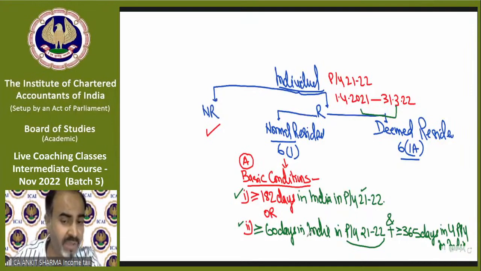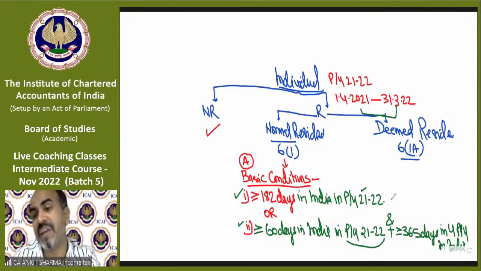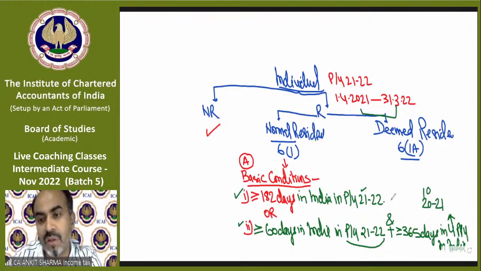First, in the previous year, you must have been in India for 60 days or more, and in the 4 preceding previous years, you must have been in India for at least 365 days or more. The 4 preceding previous years means except the previous year. That means 20-21, 19-20, 18-19, and 17-18.